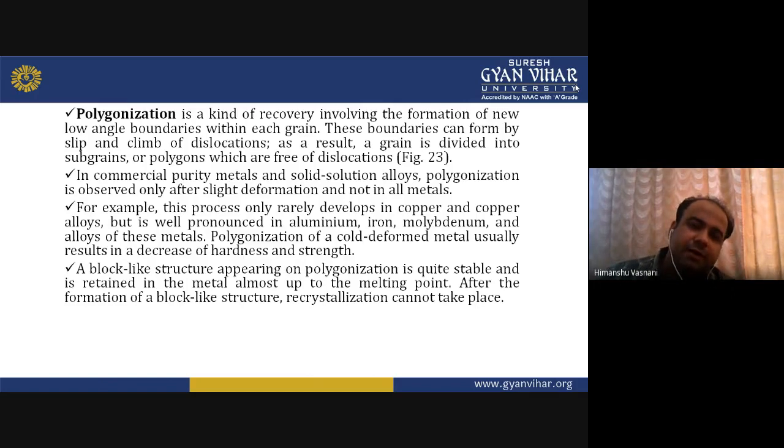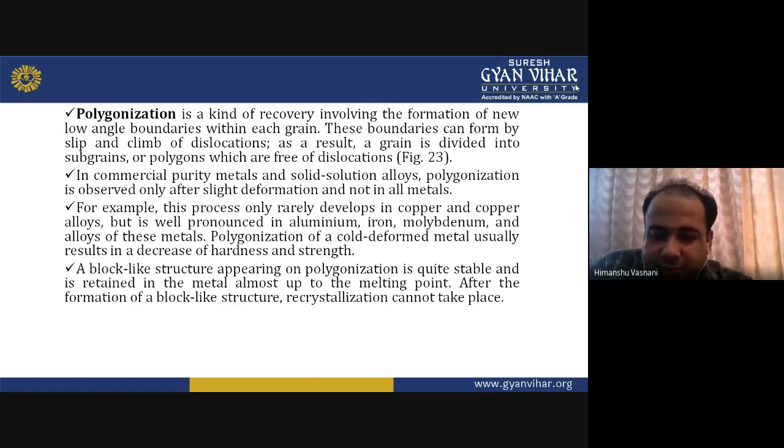In commercial purity metals and solid solution alloys, polygonization is observed only after slight deformation and not in all metals. For example, this process rarely develops in copper and copper alloys and is well pronounced in aluminium, iron, molybdenum, and alloys of these metals.